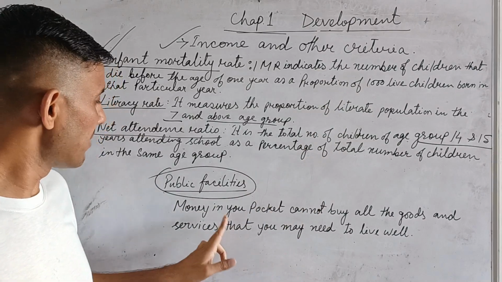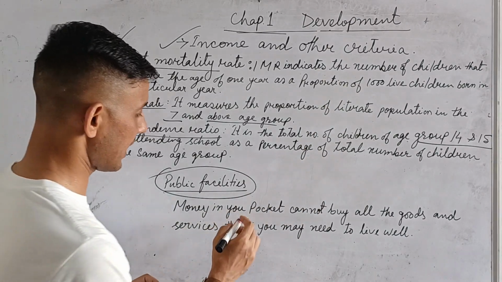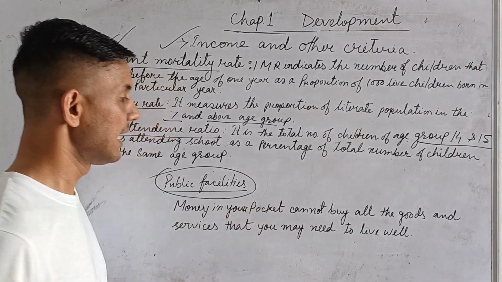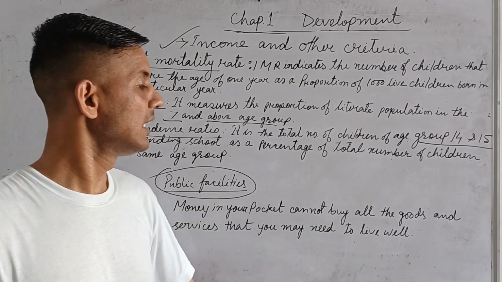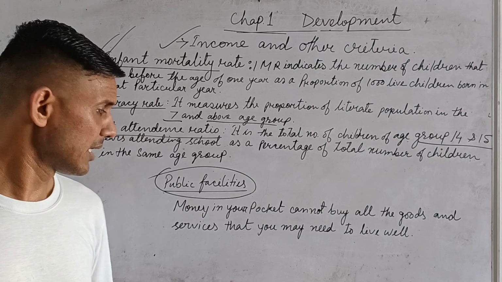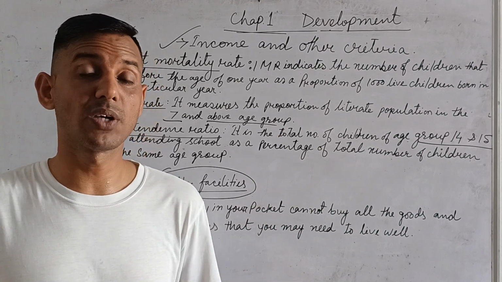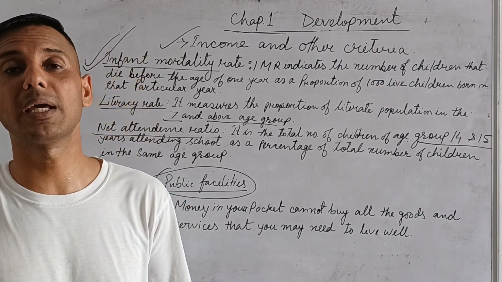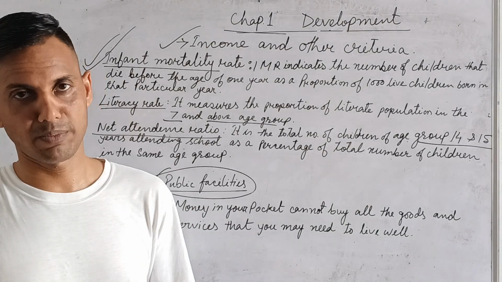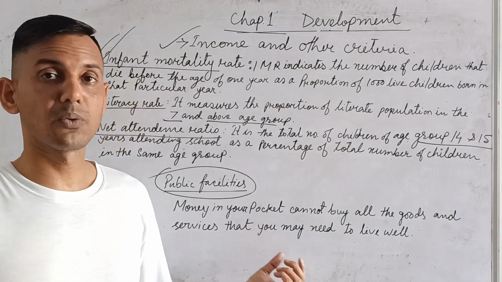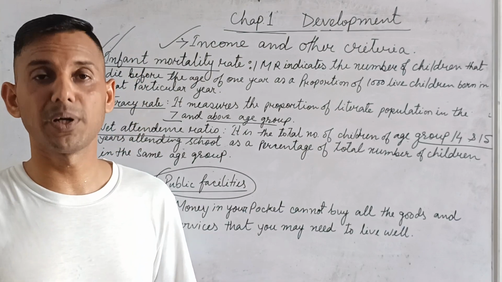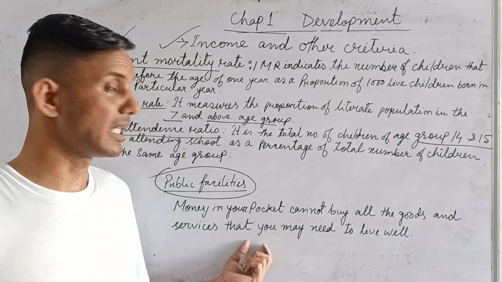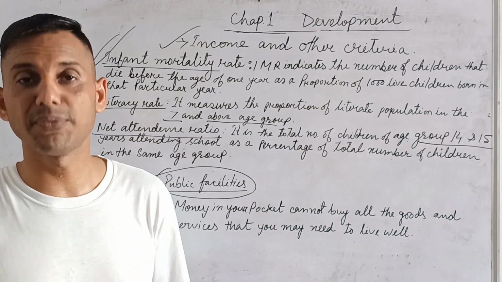Clear? Then, money in your pocket cannot buy all the goods and services that you may need to live well. So it's true. You have money but you cannot buy a pollution free environment. You have money but you cannot buy respect. You have money but you cannot buy freedom. You have money, you cannot buy love, you cannot buy friendship.